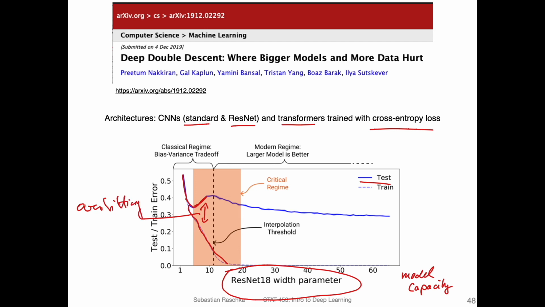Now the surprise is that it goes up, but at some point it goes down again. So what's going on here? Actually, people don't quite know yet why this happens. There are some theories. I will share one of them in a later slide. What is interesting here is this double descent: first it goes down, that's the first descent, and then it goes down again after going up. This is the double descent. They observed it with different model capacities. So if you make the model larger, you can observe this double descent.